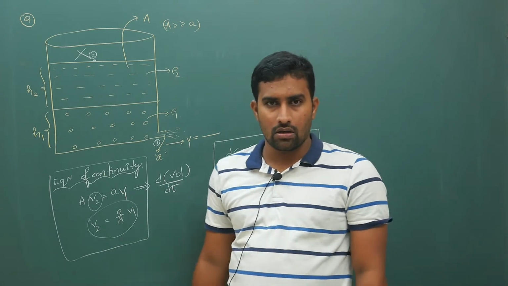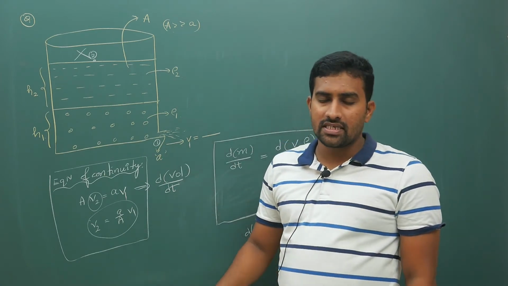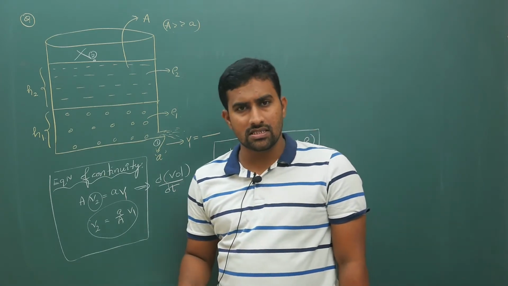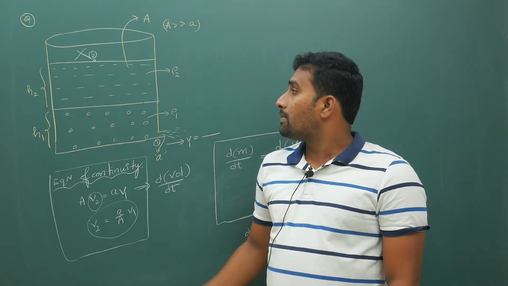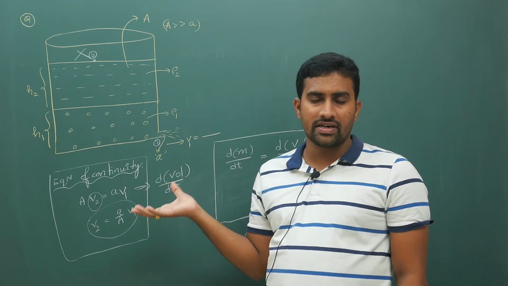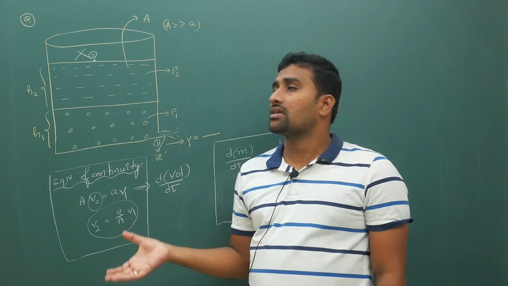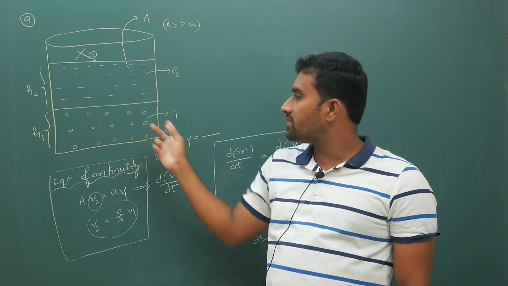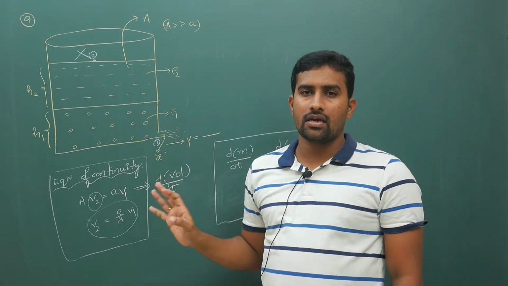That is also wrong. Bernoulli's equation is conservation of energy, a universal law, no doubt about it. But you cannot apply the equation of continuity like this between these two points. It is not correct.